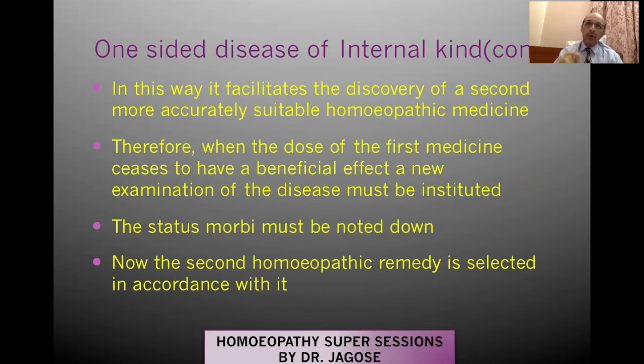So as I told you, when a medicine is partially similar, three reactions are possible: accessory symptoms, which patient has never seen in his life, come up, or other symptoms which were indistinctly perceived become more distinctive. So therefore, you retake the case and you try to find out the second most probable good homeopathic remedy.